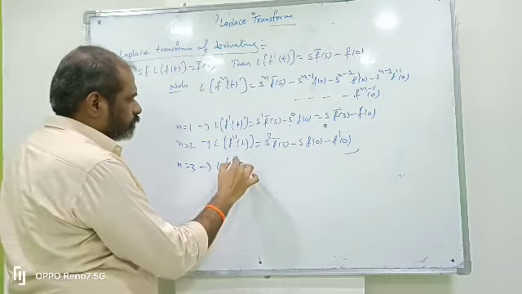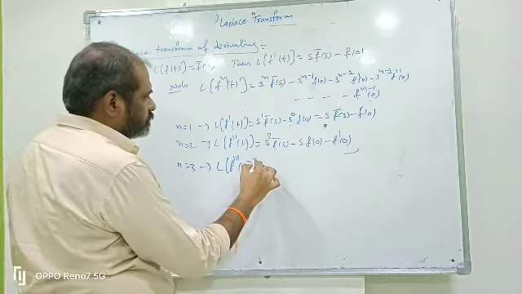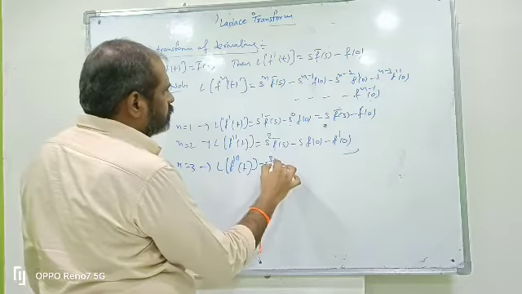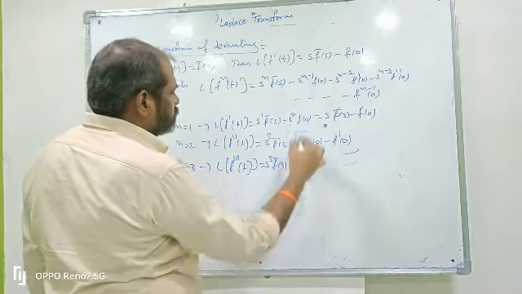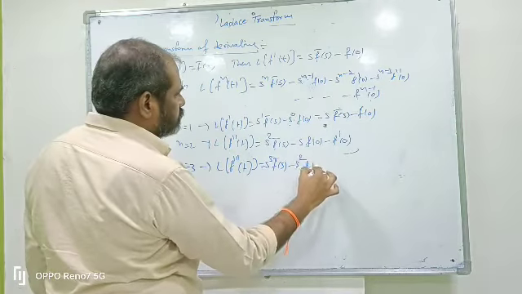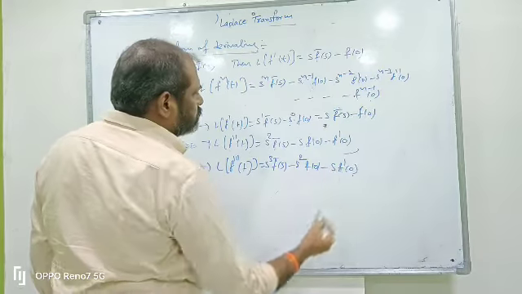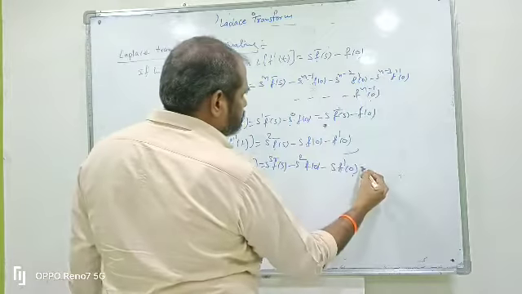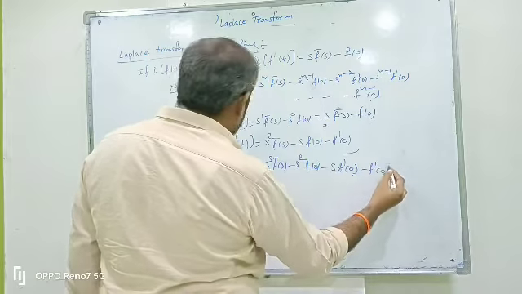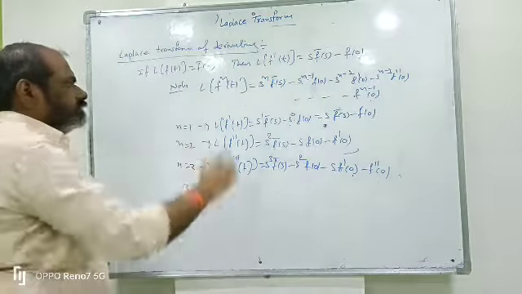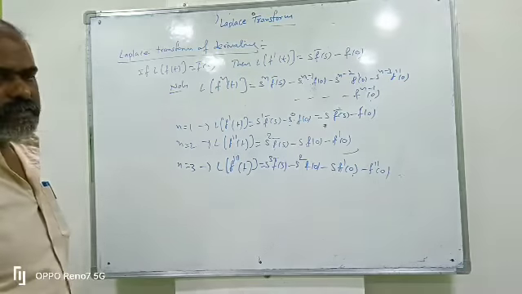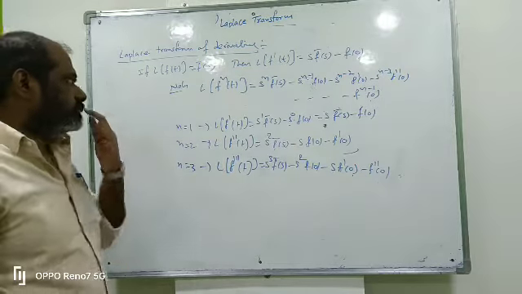L of f triple dash of t means s cube into f bar of s, minus s square into f of 0, minus s into f dash of 0, minus f double dash of 0. These are the formulas, and so on for n. These are useful in inverse transforms and applications of differential equations.